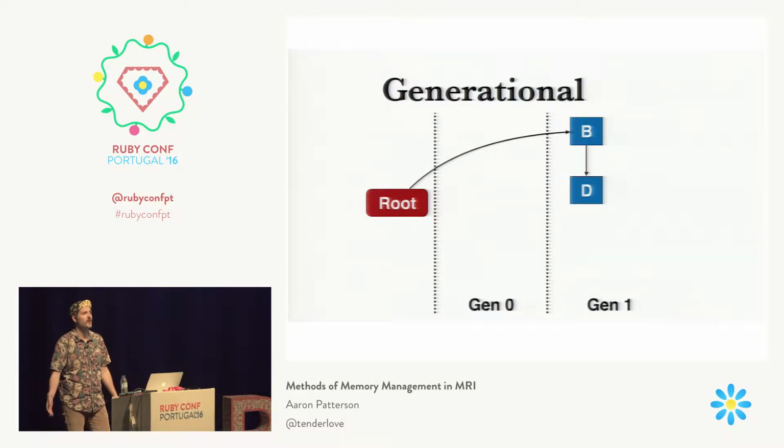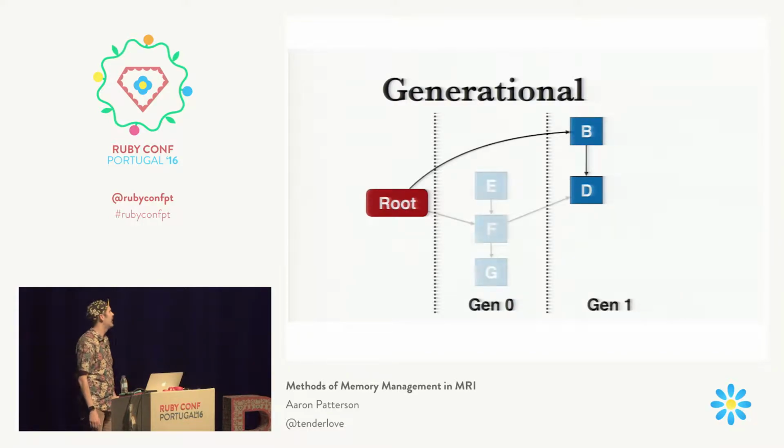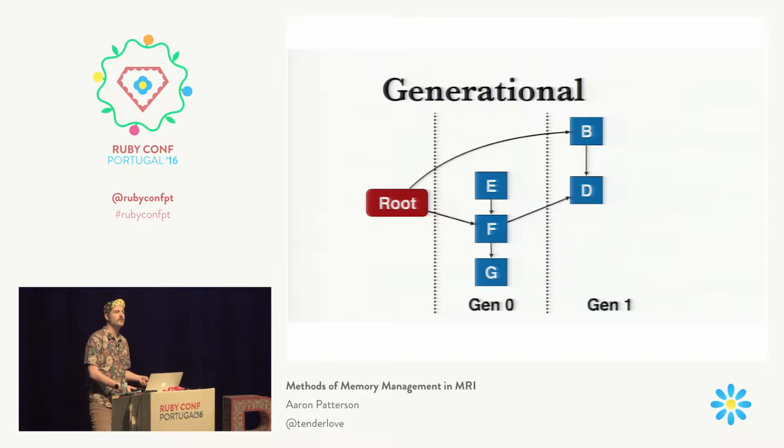Now we let your program run again. And let's say your program allocates some new objects. Those get allocated into the new generation. And we repeat the process of doing mark and sweep, but we don't look at those old objects anymore. We say, well, we know that those are old. We're not going to follow through with those old objects. We're going to start from the root, but we're only going to trace to new objects. So we do this mark and sweep again.